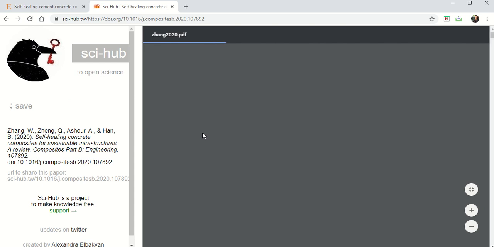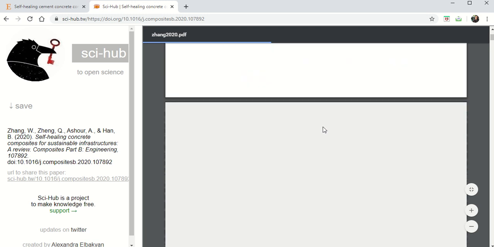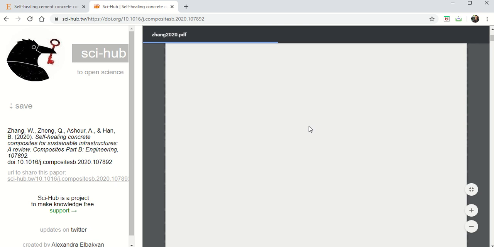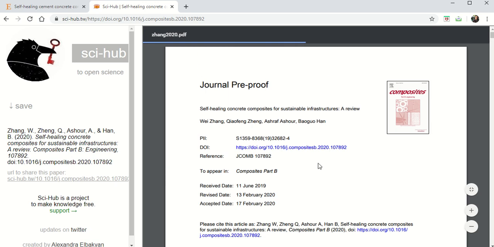It's not only through Science Direct, elsewhere also. If you know any Scopus indexed paper link, then that's sufficient. You can just paste the link in Sci-Hub and you can start downloading the paper. So see, this is the paper. For me, after giving open, it directly showed the paper. Sometimes you may get a captcha. You know captcha, right? It'll ask some alphabets to type. You can just type the alphabets and give an open.